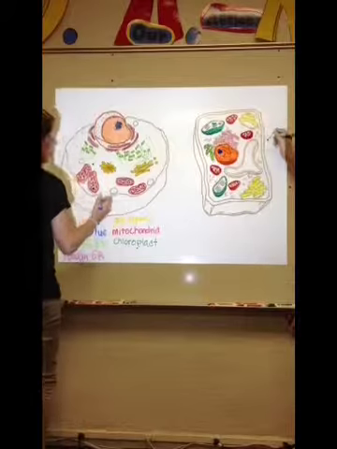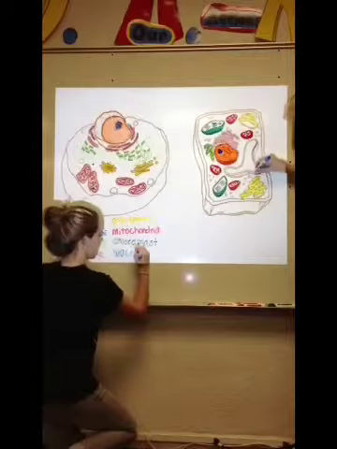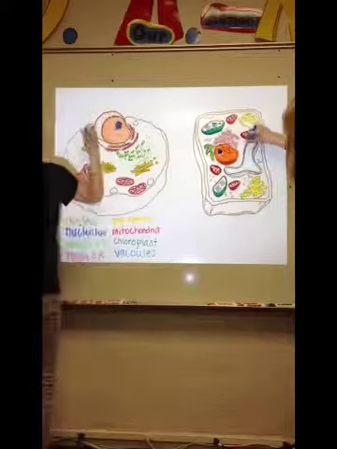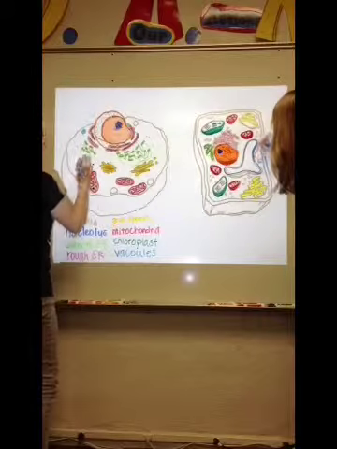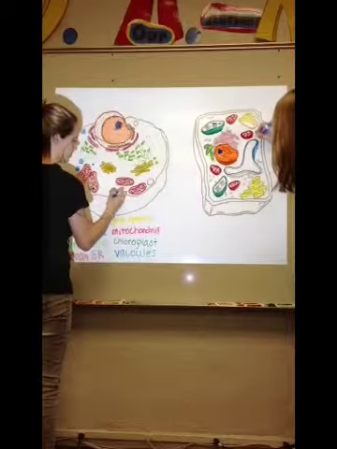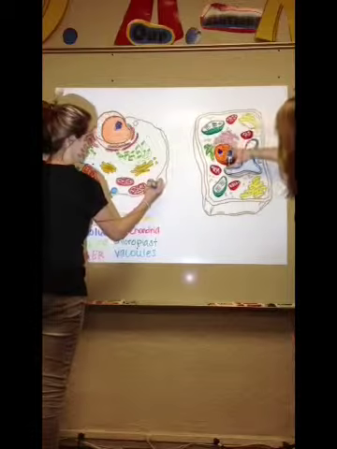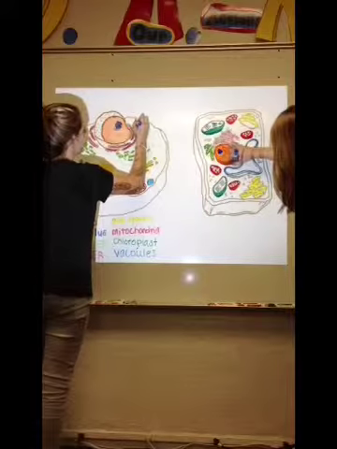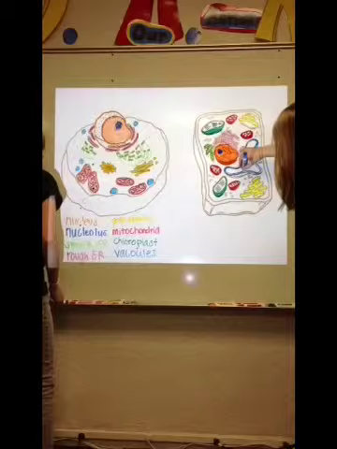Vacuoles form from a piece of membrane that breaks loose from the cell membrane. It then stores substances in the cell. The plant cell has one major vacuole, and the animal cells have numerous small vacuoles. Vacuoles are like fat in your body. It stores what needs to be stored.